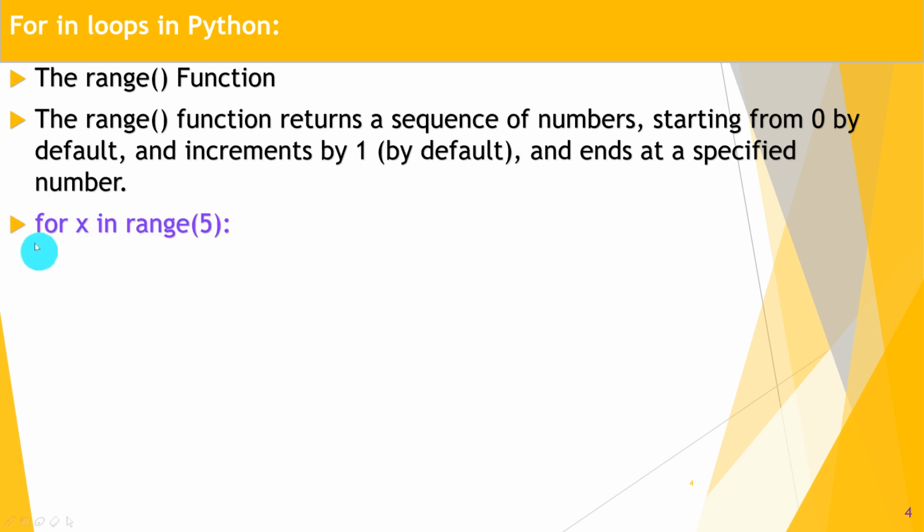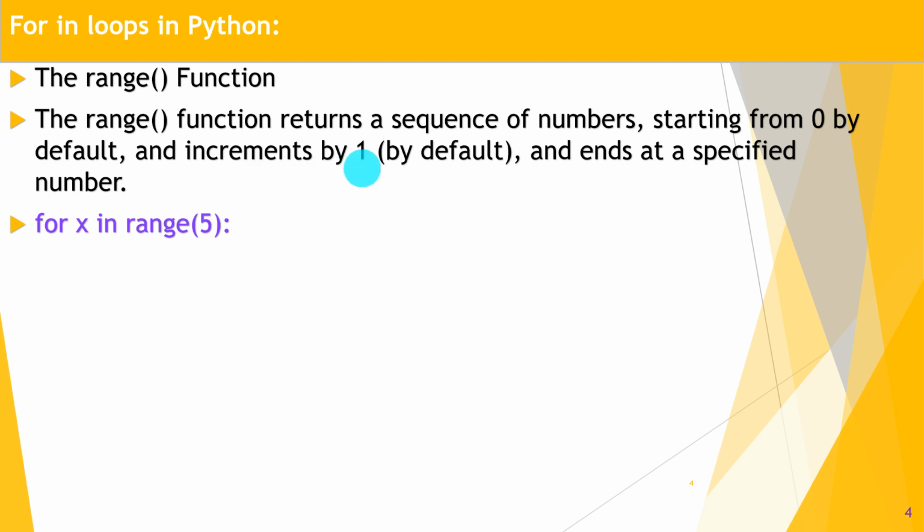For x in range 5, here 5 means the end. Start is not specified, so by default it is 0, and the increment, how much value we can increment, is the third argument, which we did not specify, so it is incremented by 1 only.